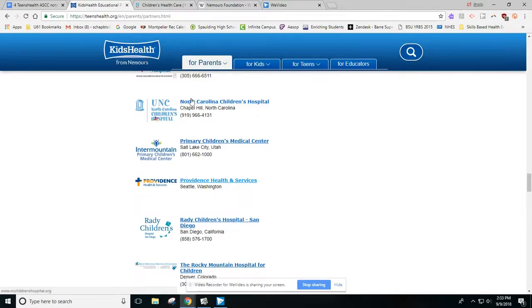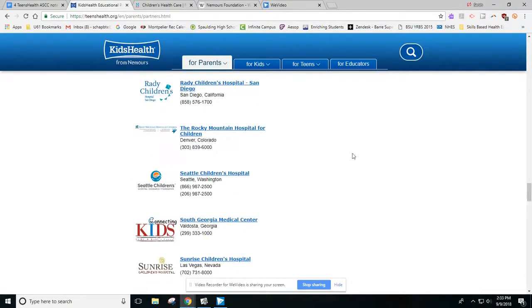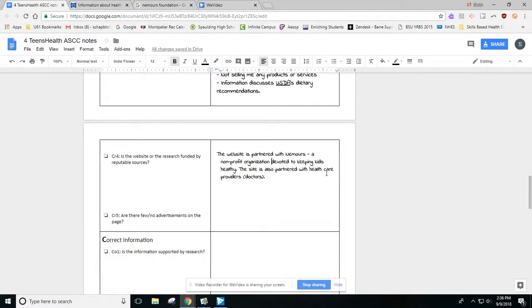And what that means is these doctors volunteer their time to work on articles on this site, like Mary Gavin did. She volunteered her time to review some of the articles on the site to say that they were up to date and accurate. And so that's another thing that helps me believe that this website is funded by reputable sources, because these doctors are volunteering their time because they believe that it's a good organization.